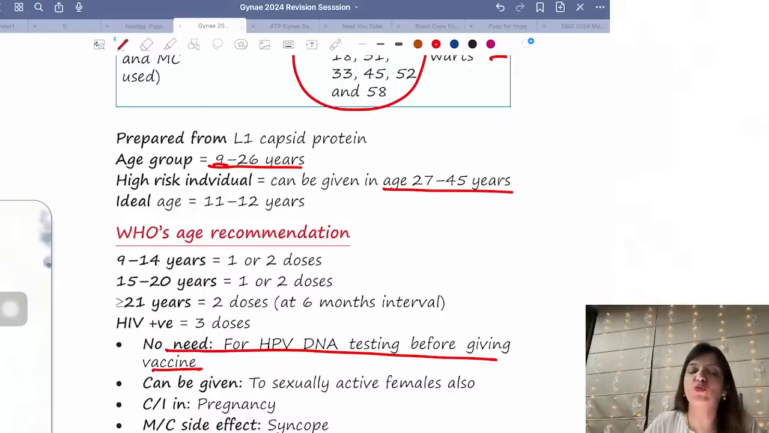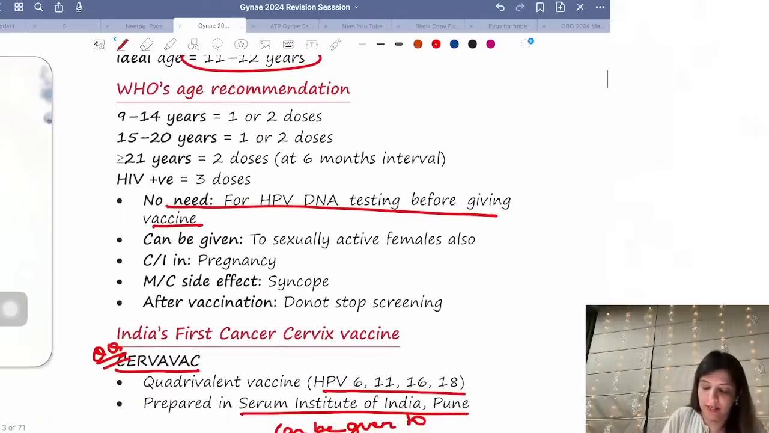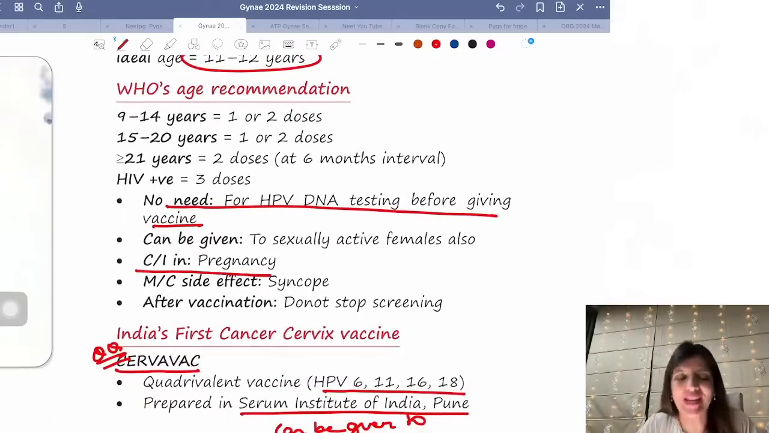Now if they ask you what is the ideal age for giving HPV vaccine, the ideal age is 11 to 12 years. Remember that, right? Everything related to HPV vaccine is important. In which condition is HPV vaccine contraindicated? It is contraindicated in pregnant females, right?